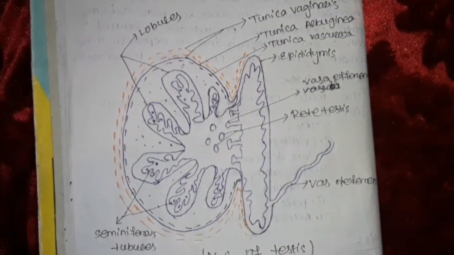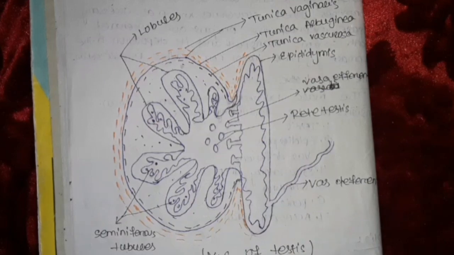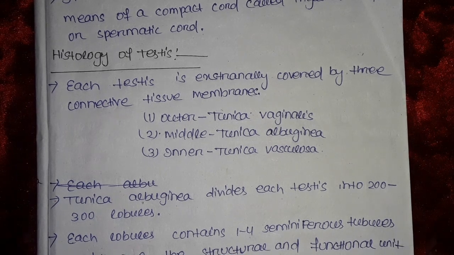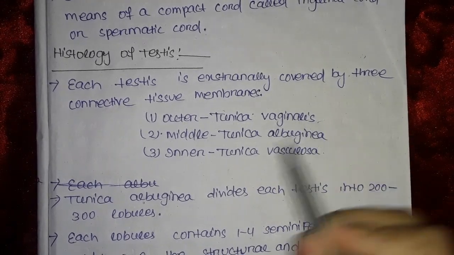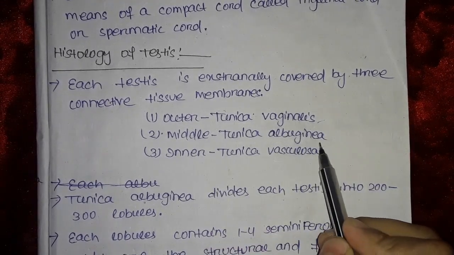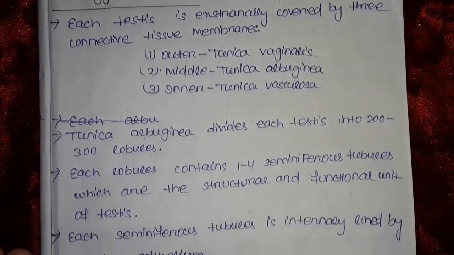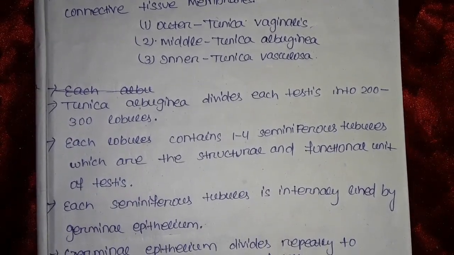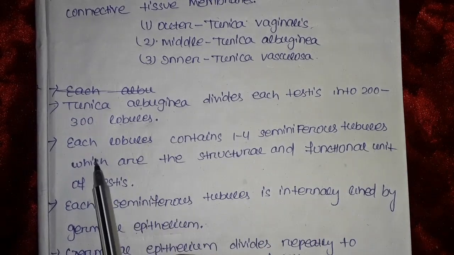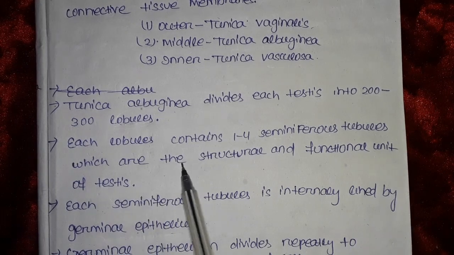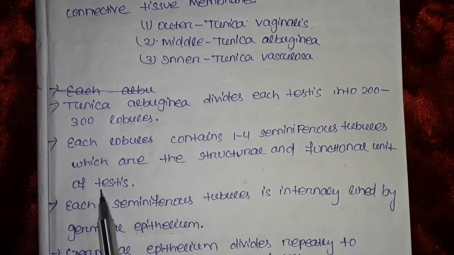Now let us summarize some important points of the testis. From the diagram, we know that each testis is externally covered by three connective tissue membranes: the outer tunica vaginalis, the middle tunica albuginea, and the inner tunica vasculosa. The tunica albuginea divides each testis into 200 to 300 lobules. Each lobule contains 1 to 4 seminiferous tubules, which are the structural and functional unit of the testis.